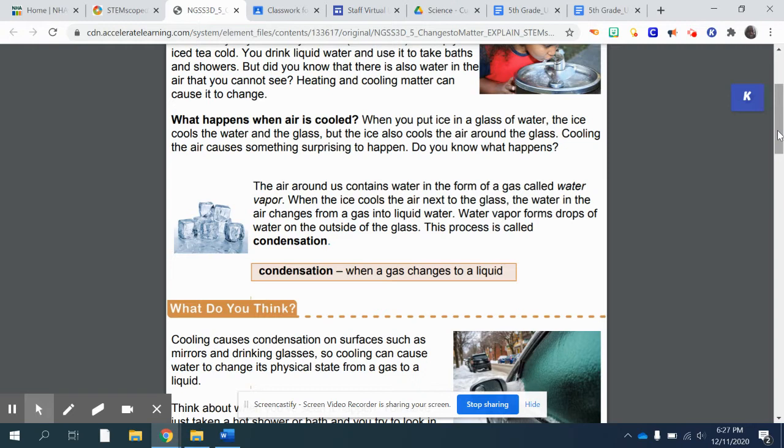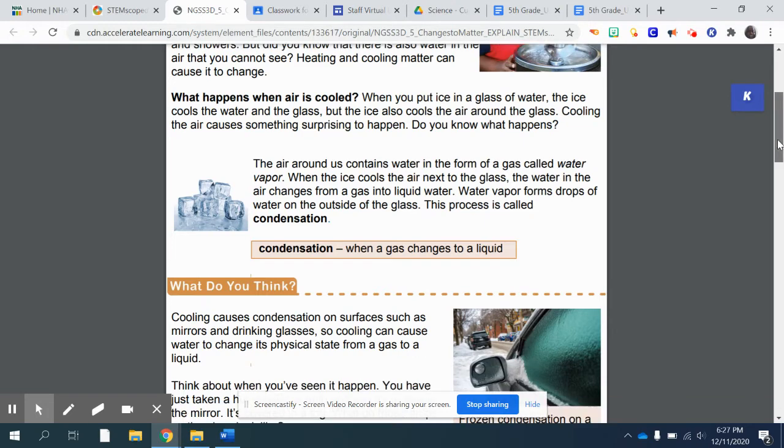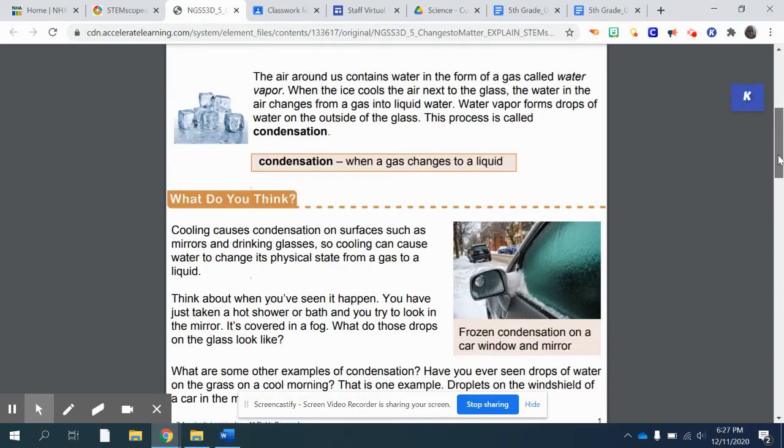The air around us contains water in the form of a gas called water vapor. When the ice cools the air next to the glass, the water in the air changes from a gas into liquid water. Water vapor forms drops of water on the outside of the glass. This process is called condensation. Condensation: when a gas changes to a liquid.